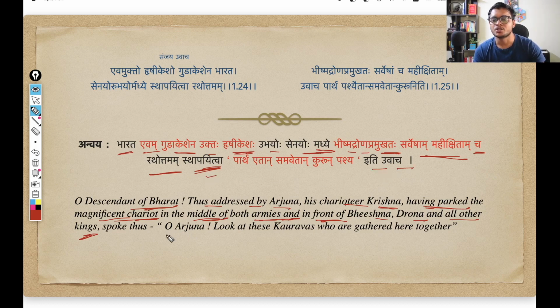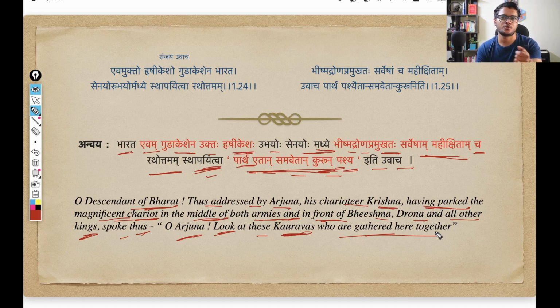Then Iti Uvach, spoke thus. What did he speak to Arjuna? That is the dialogue. That Partha, that is O Arjuna, Pashya, take a look. Kindly look at what? Kurun, at the Kauravas. Etan Samvetan Kurun, at these Kauravas who are gathered here together. So this is the entire sense here, that Krishna parked the chariot in between both the armies, and then he said to Arjuna, Arjuna, kindly take a look at all these warriors from the Kaurava side. That is the sense of the 24th and 25th shloka combined. And so that was it. That was the entire decoding of the 24th and 25th shloka.